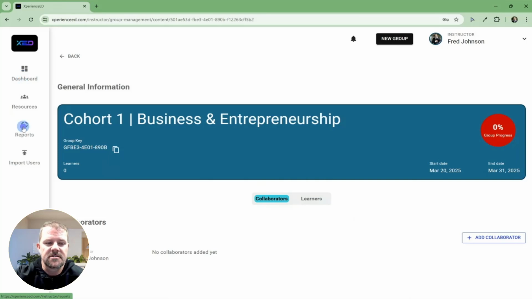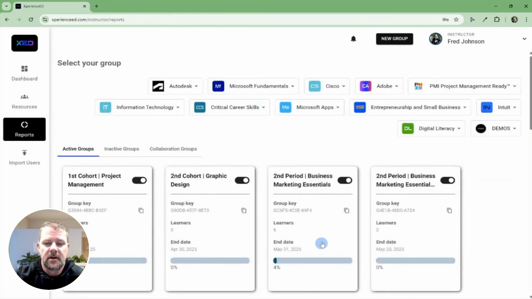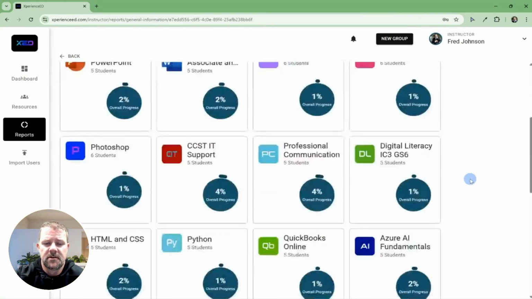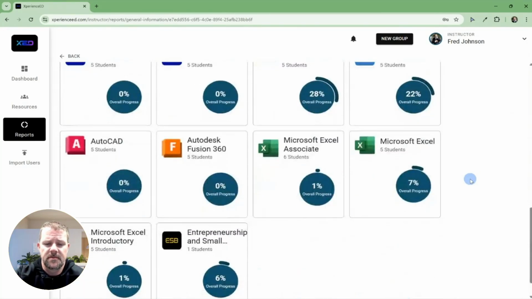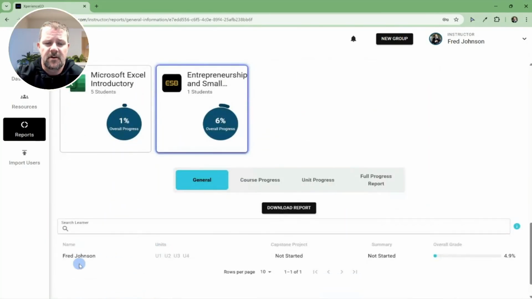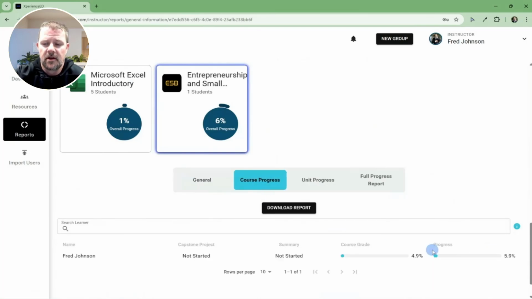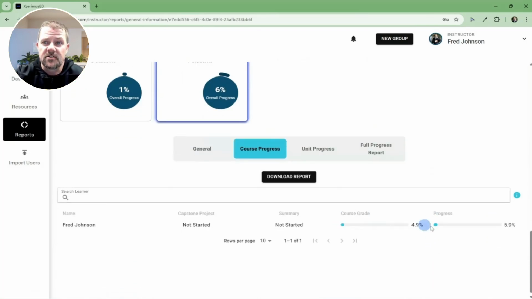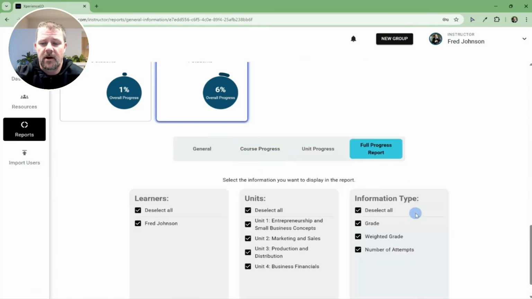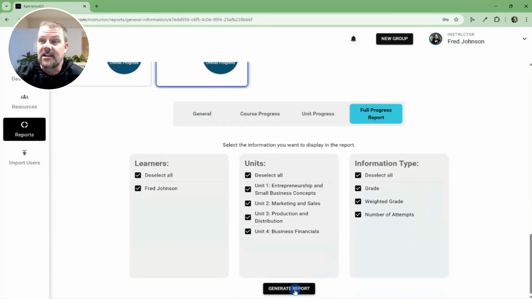As an instructor, I can also come here to reports. I can click on a course. In this case, go to Entrepreneurship and Small Business. And I'll see a list of all my students, and I'll see 4 reports available. From left to right, they go from less detailed to more detailed. So from general, I can see just the overall grade. Course progress, I can see the grade and the progress. And then as I work my way over, I get more detail. And each of these can be downloaded into Microsoft Excel.